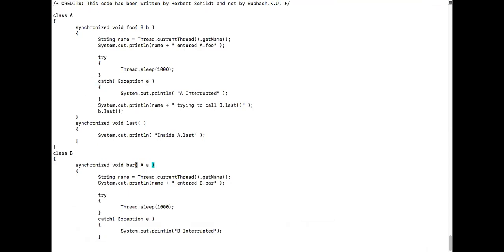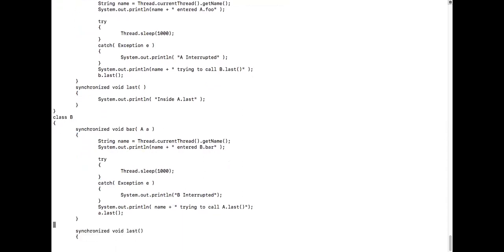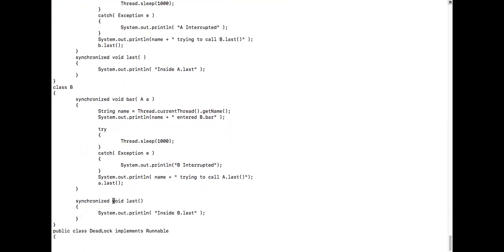Now let me come back again. Might be he will wake up. Who? Class B will wake up now, that is the racing thread. Now what will he do? He will try to get into a dot last. So what happens when he says a dot last over here? He is trying to enter into this one, a dot last.